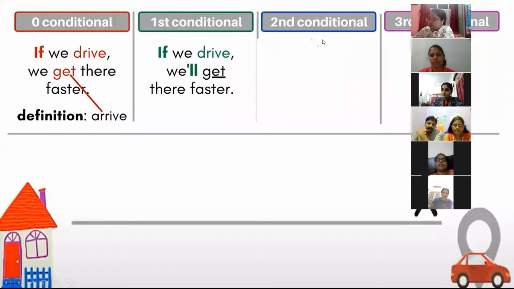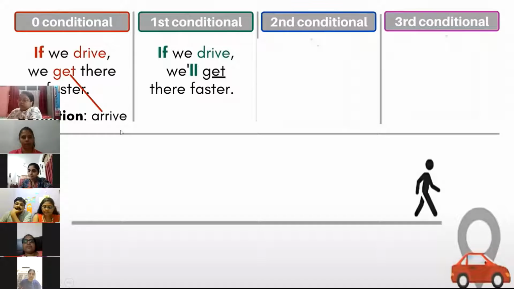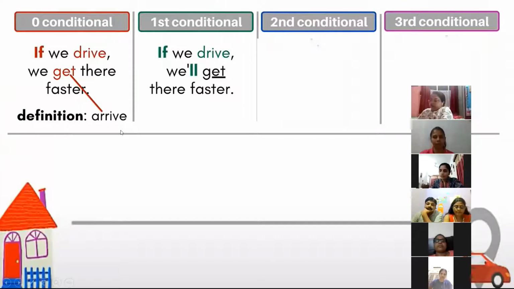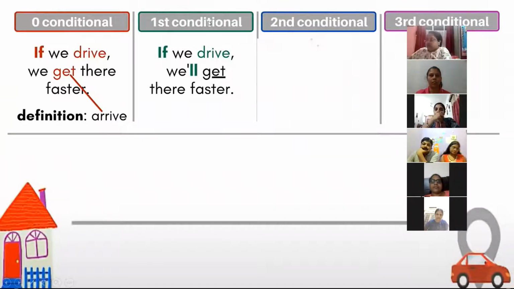Drive, drove. Yes, speak. If we drove, we would be there faster. This sentence is already written, so you should not make any mistake.